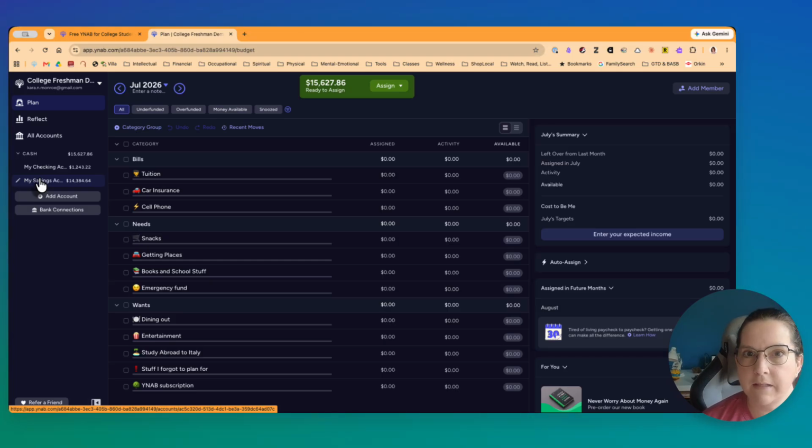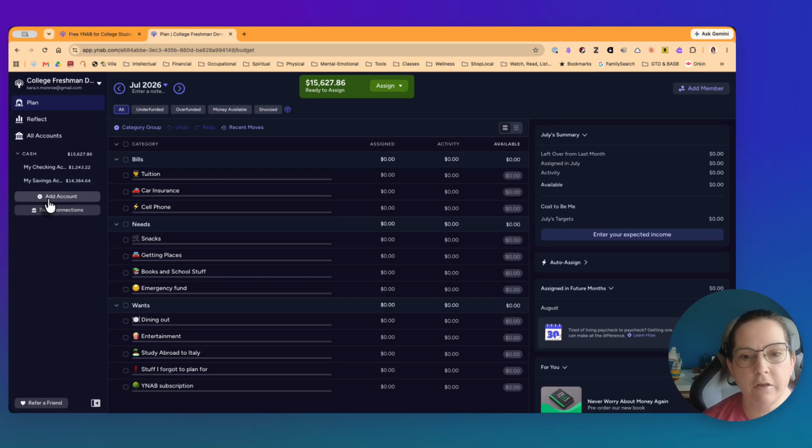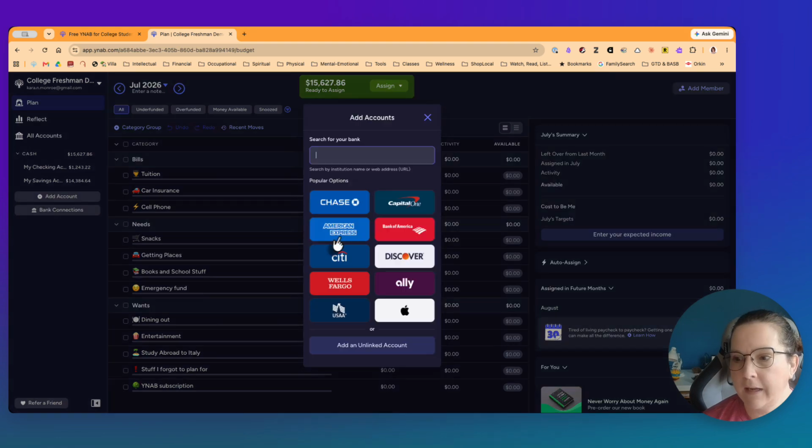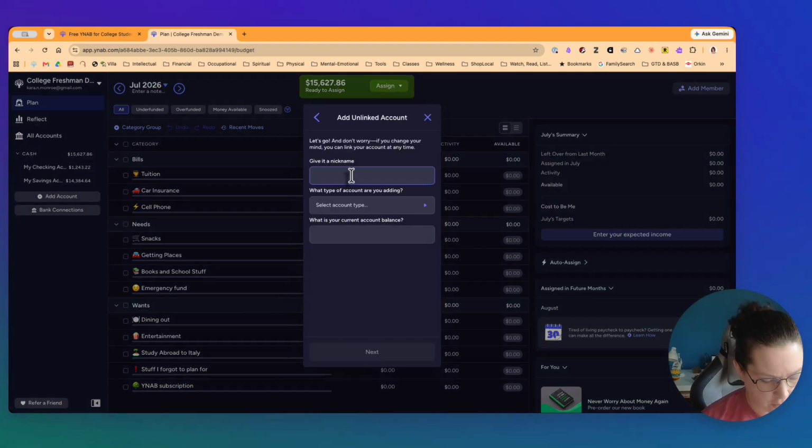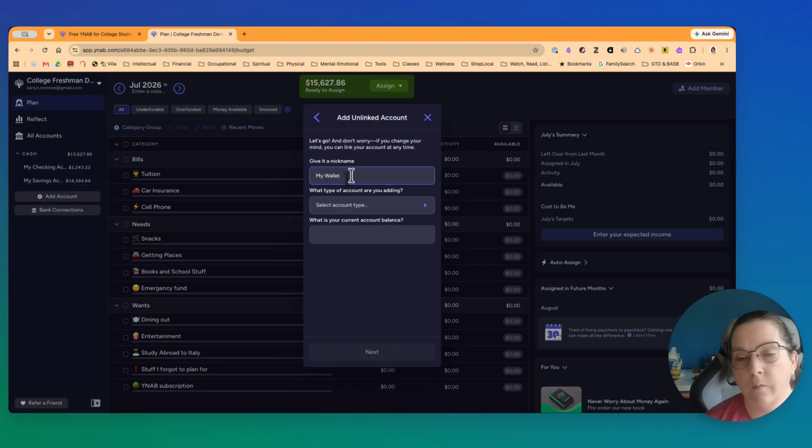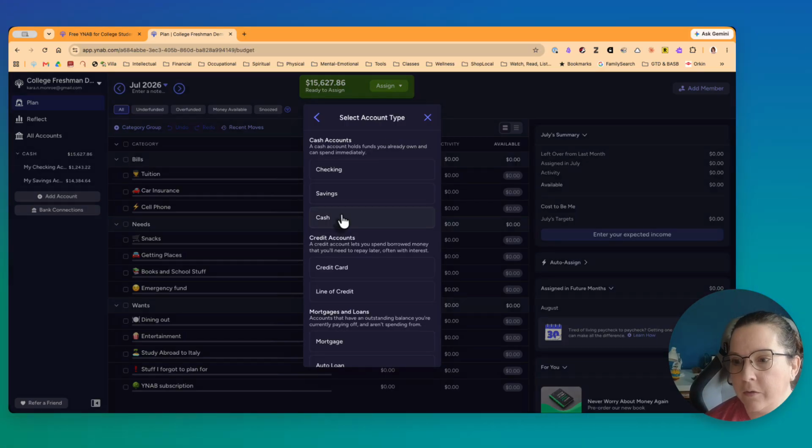But one of the things that this young man and I were talking about yesterday is that he also carries some cash. He's like, I know you can't record cash in YNAB. Actually, you can. So let me show you how to do that. When you go to add account, you just do an unlinked account. And you're going to call it my wallet or whatever you want to call it. And you can do cash.